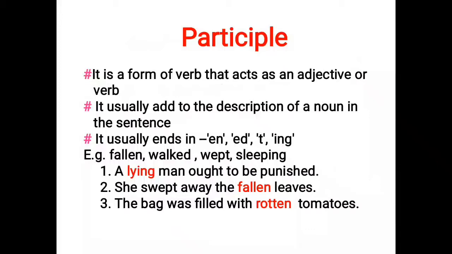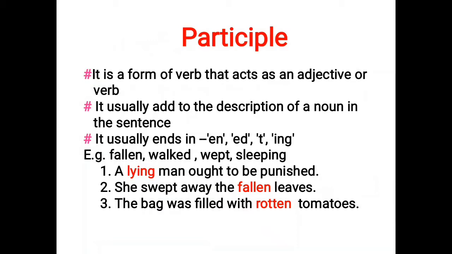This participle usually adds to the description of a noun in the sentence, and participles usually end in en, ed, t or ing. One more important thing is that participles can be of two types: present participle and past participle. For example: fallen, walked, wept, sleeping. All these are examples of participles.